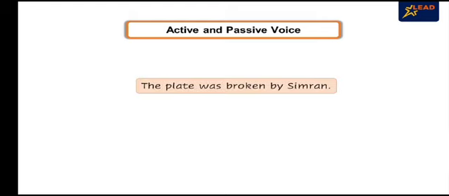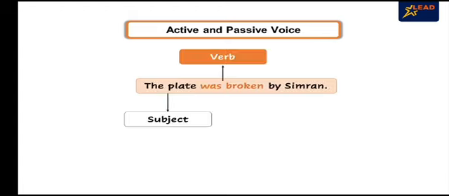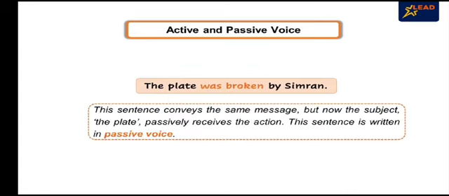Now, look at this sentence. The plate was broken by Simran. Here, the subject is the plate, but it is not doing the action. Even though the sentence conveys the same message, now the subject, which is the plate, passively receives the action. Therefore, this sentence is written in passive voice.